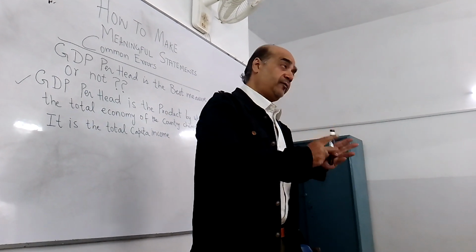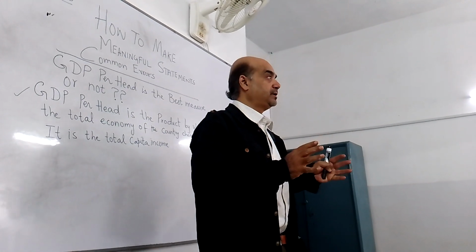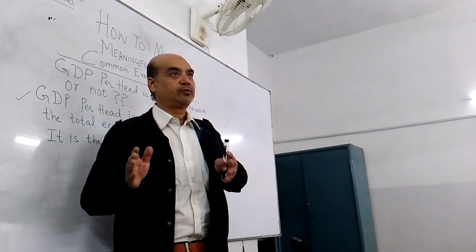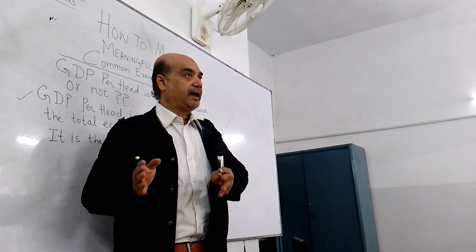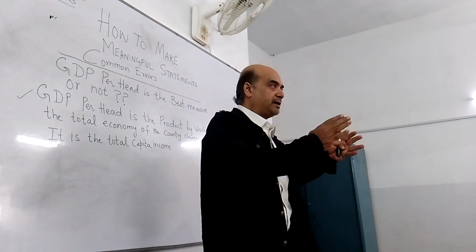GDP per head is different. GDP per head means that the total GDP is divided by the total population, and it is known as the GDP per capita as well. So that is the measure.